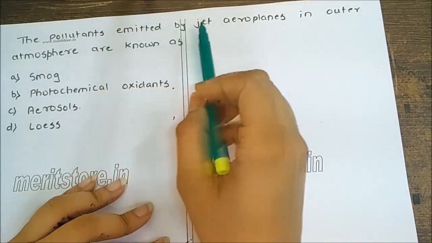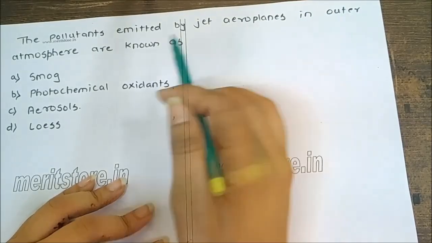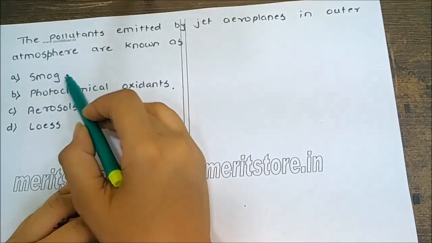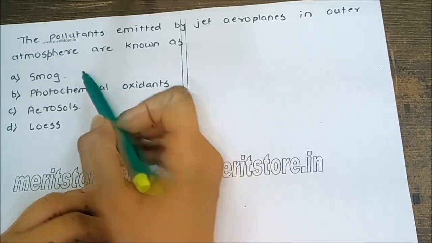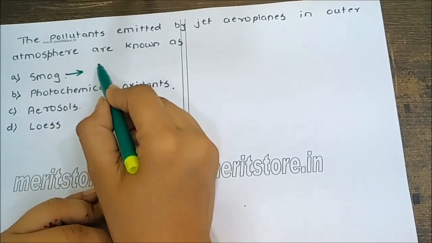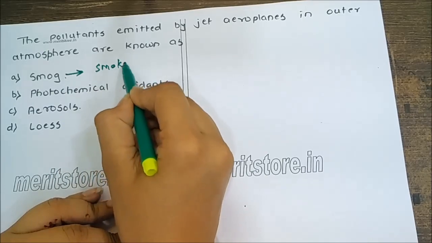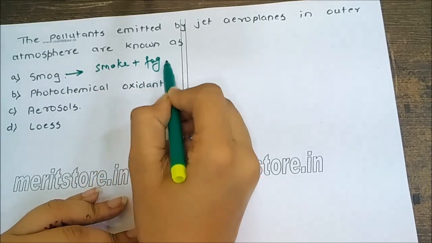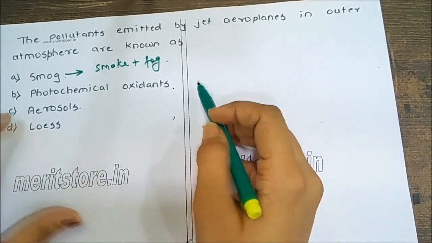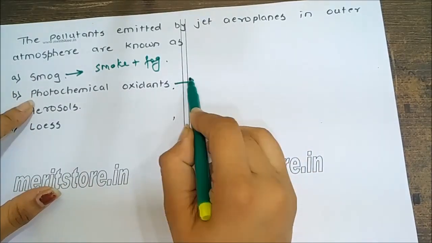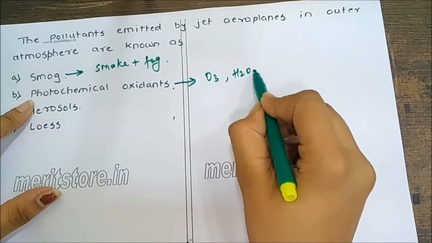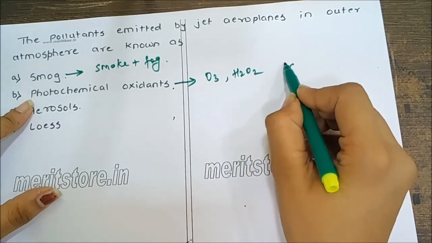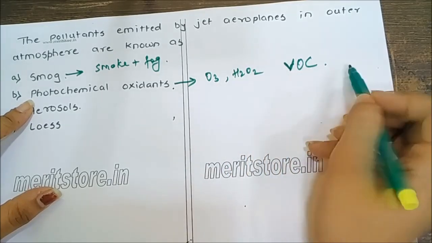The pollutant emitted by jet aeroplane in outer atmosphere are known as smog, photochemical oxidants, aerosols, loess. Smog is basically a combination of smoke and fog. That's how the name comes, smog. Photochemical oxidants are like ozone, hydrogen peroxides, which are volatile organic compounds.